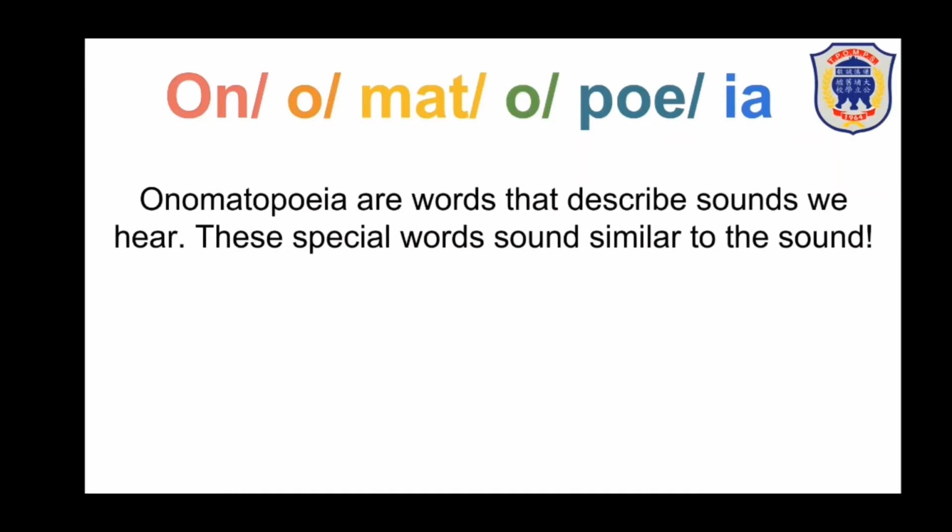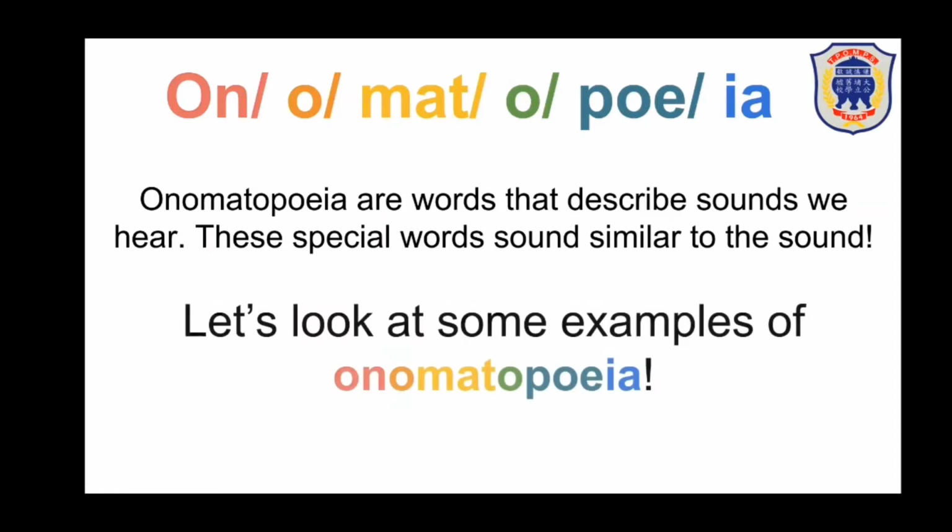Onomatopoeia are words that describe sounds that we hear. These are special words that sound similar to the sound. Let's look at some other examples.